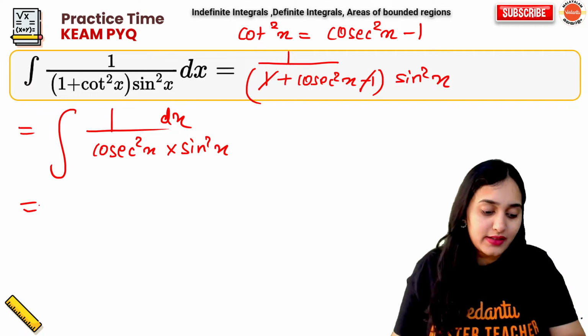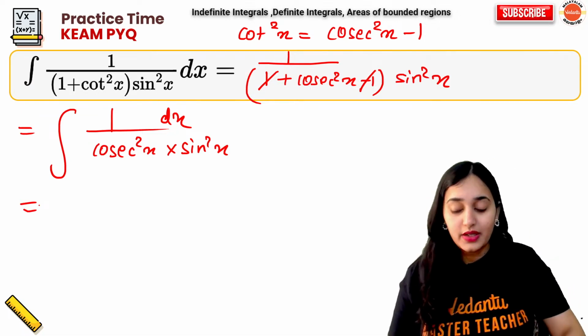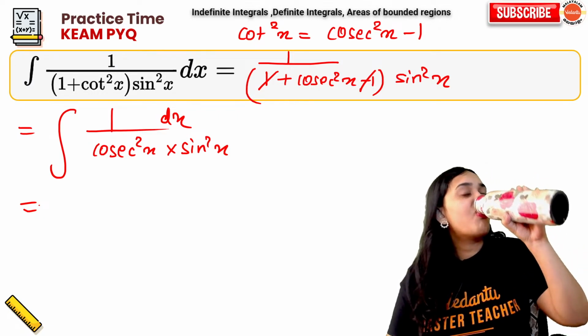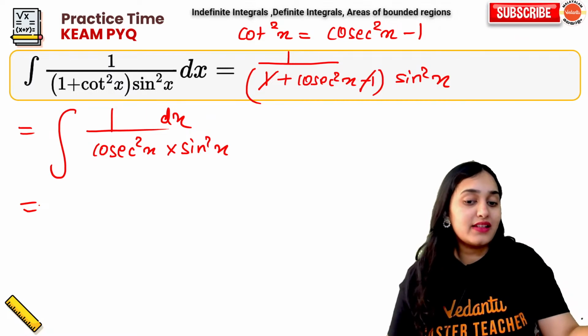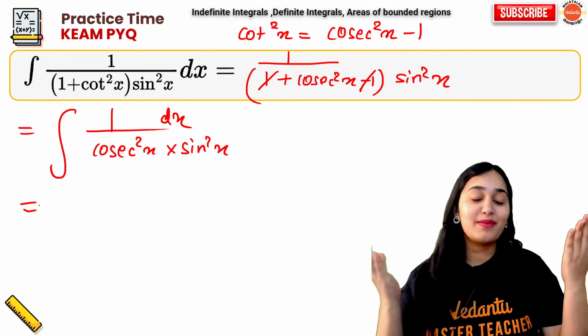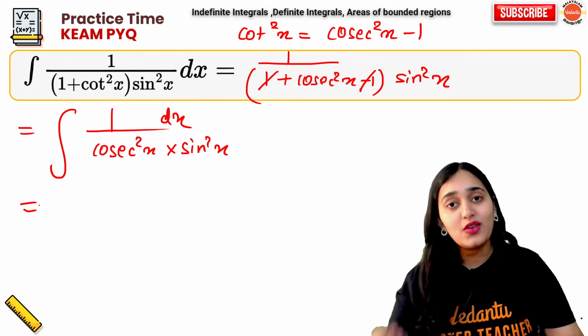Now who will tell me what is the answer? Anyone who wants to try? Come on. What is the answer of this one? One upon cosec square x into sin square x. Who remembers the relationship between cosec and sin? Anybody? See, I'm going so slow.